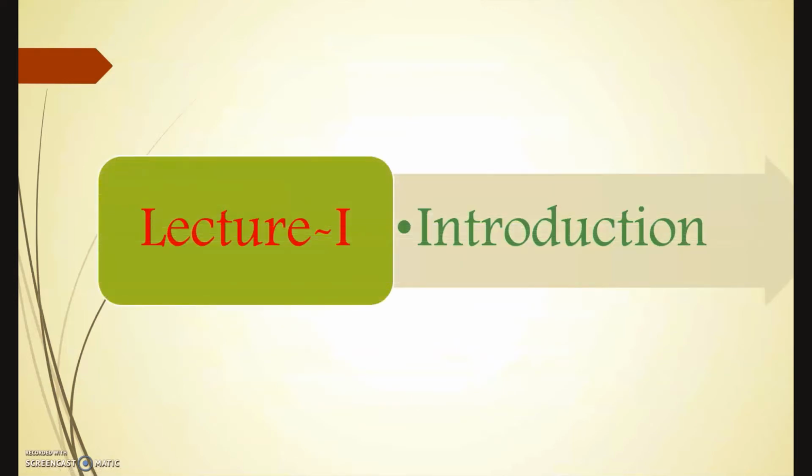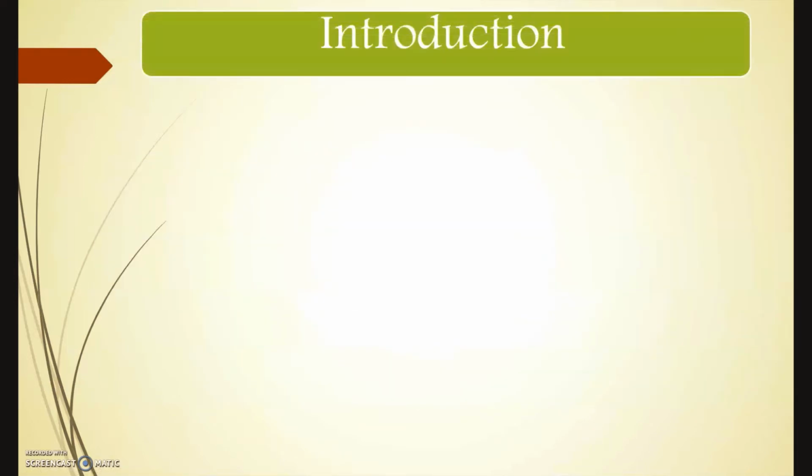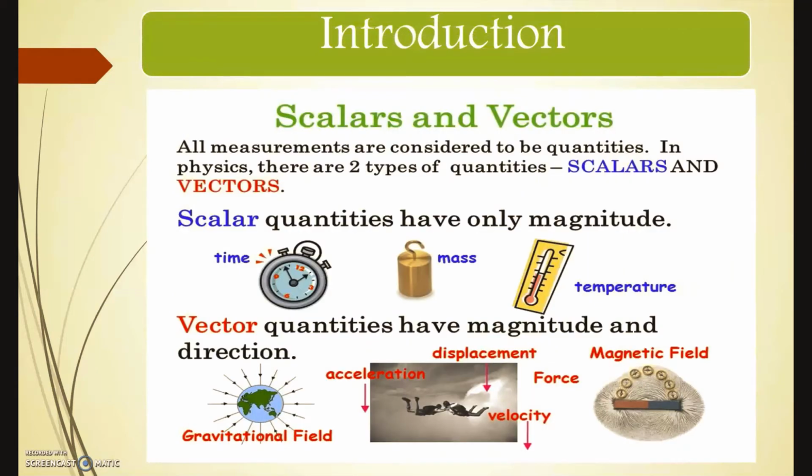Next, we are going to see the introduction of vector spaces. First we need to know what a scalar and a vector are. All measurements are considered to be quantities. In physics, there are two types of quantities, scalars and vectors. Scalar quantities have only one magnitude. That is, we have only magnitude alone.